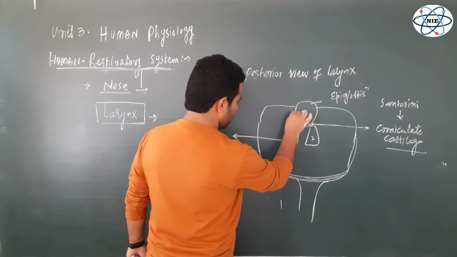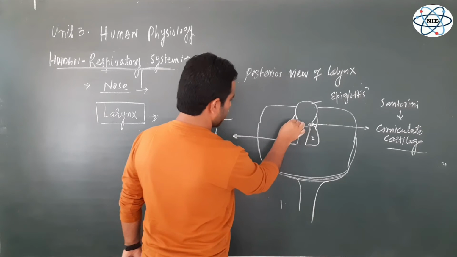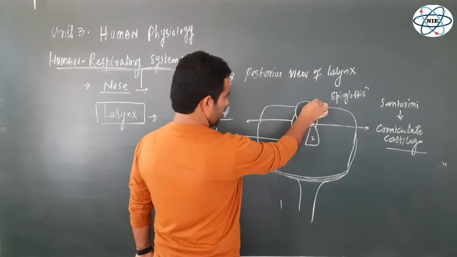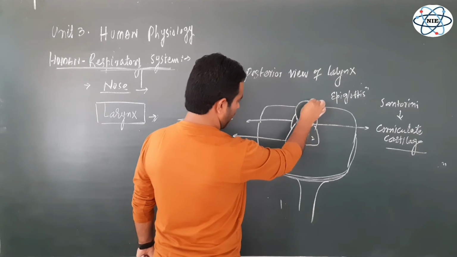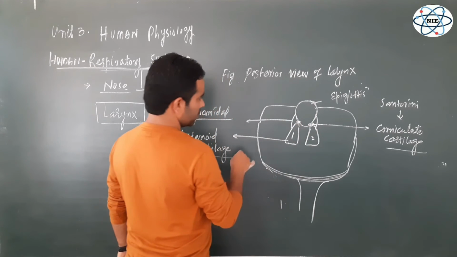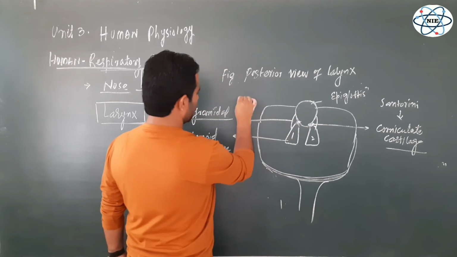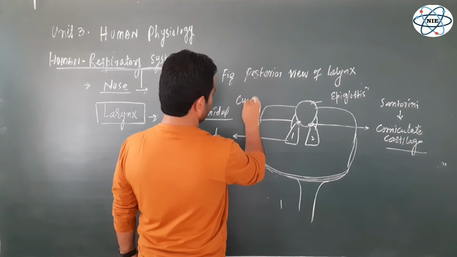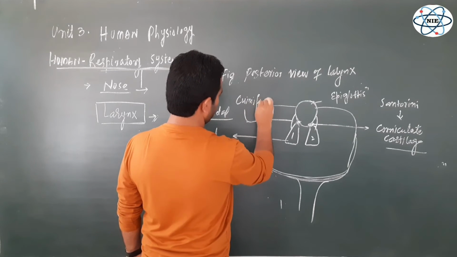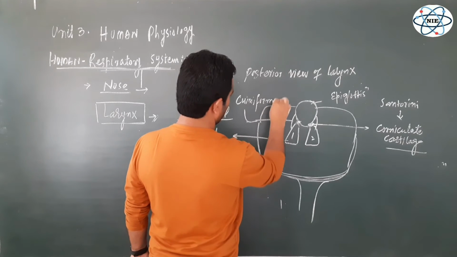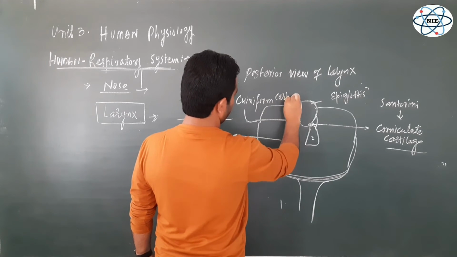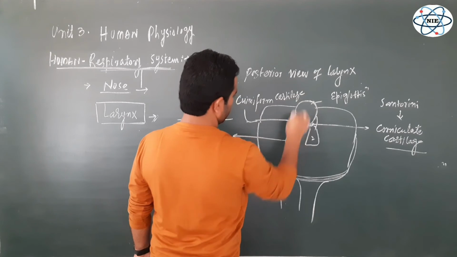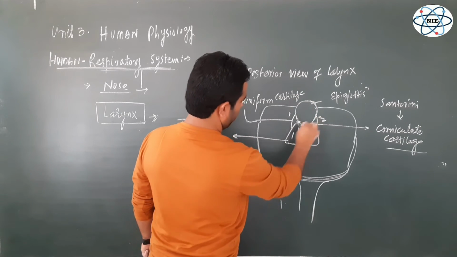And there are again 2 small rod-shaped cartilages which are connecting this epiglottis, the flap, with the arytenoid cartilages, and these 2 small rod-shaped cartilages are called cuneiform cartilages. Cuneiform cartilage. Fine. So these are also 2 in number.